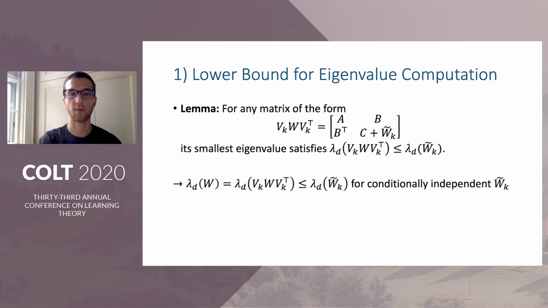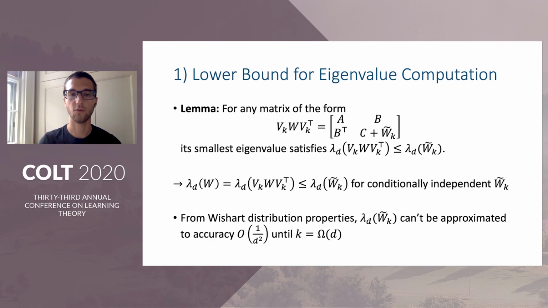And now, using properties of the Wishart distribution, we can therefore show that the smallest eigenvalue of W cannot be approximated to accuracy higher than 1 over d squared until the number of queries is of order d. And this completes the lower bound for computing the bottom eigenvalue, which again implies a lower bound for computing top eigenvalues and also for eigenvectors.